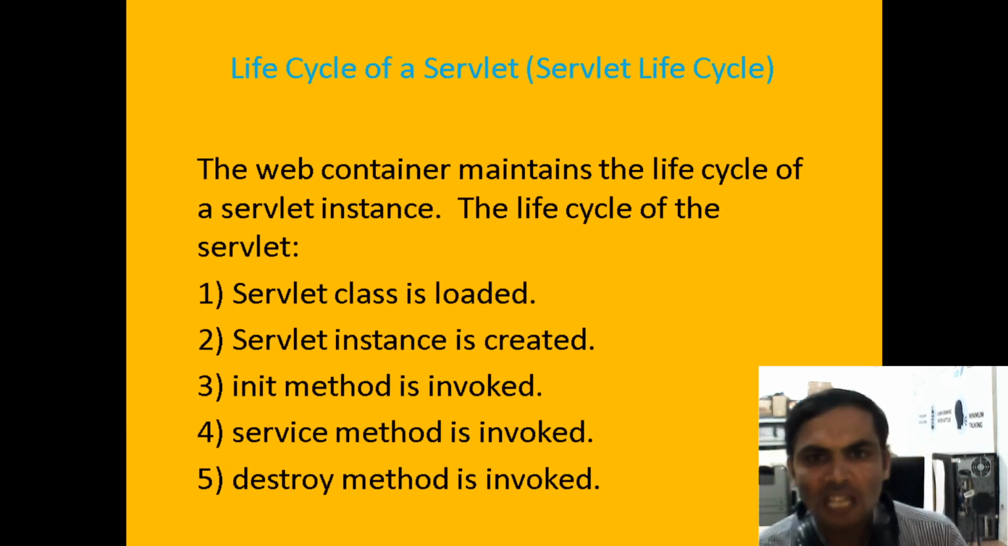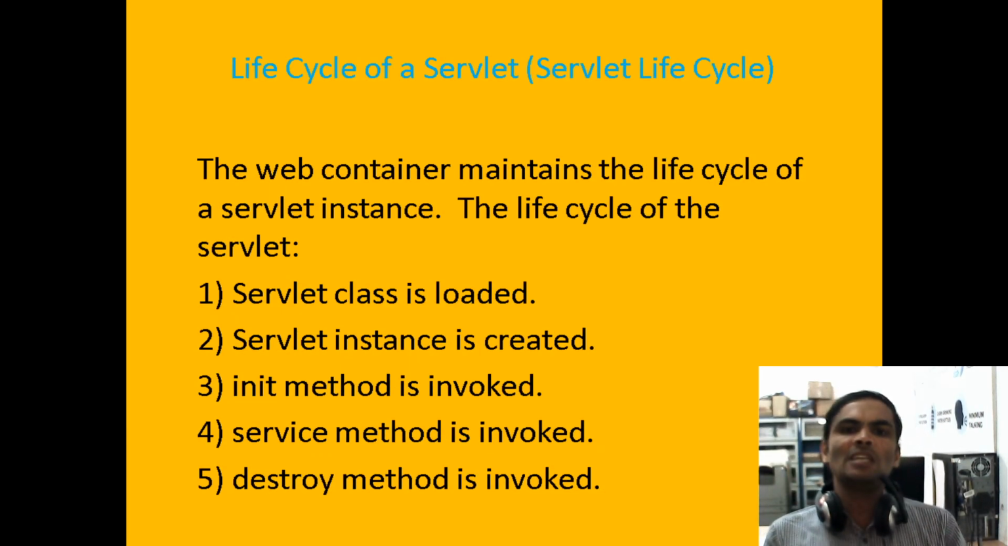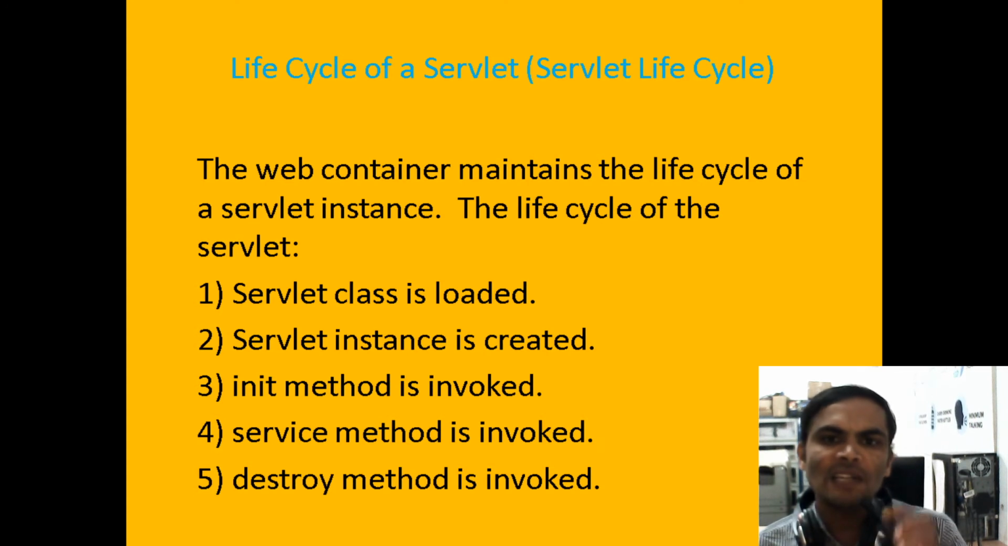Next, we are going for the life cycle, the servlet life cycle. Actually, this life cycle works according to the servlet interface. The servlet interface consists only of abstract methods. Under the servlet interface, we have five methods: init method, service method, destroy method, get servlet config, get servlet info. These are the five methods. Based on these five methods, we can explain the servlet life cycle.